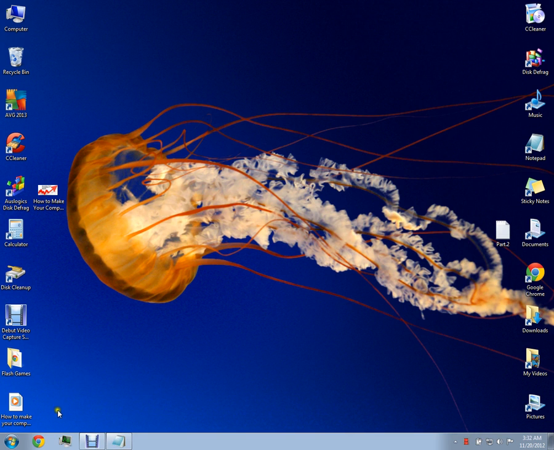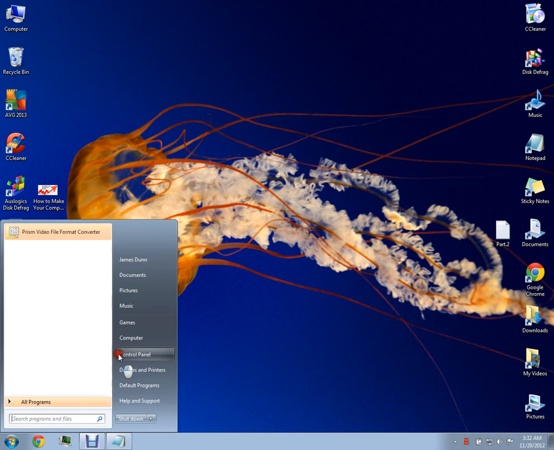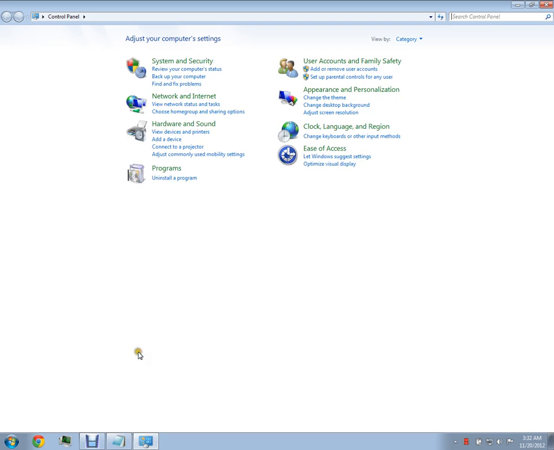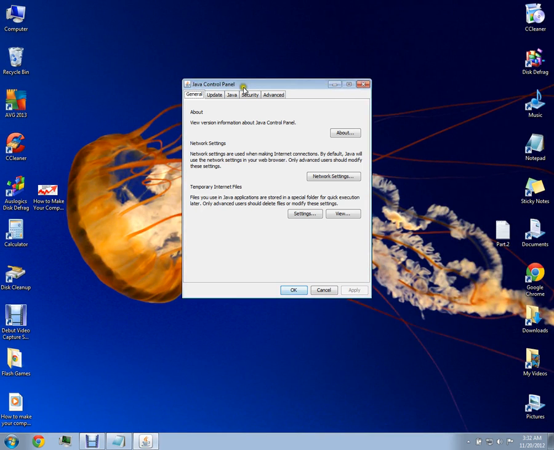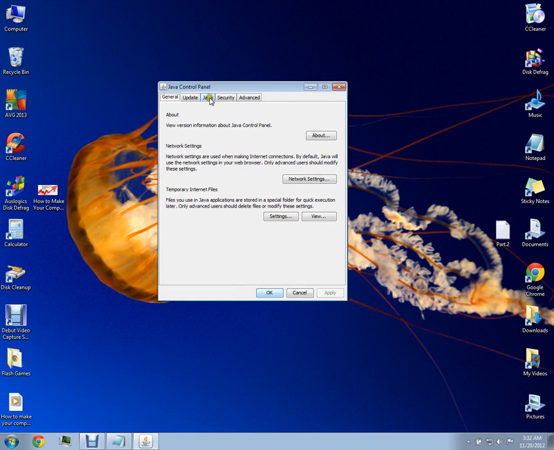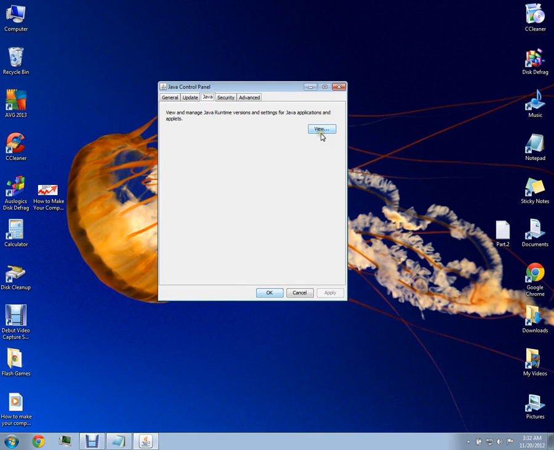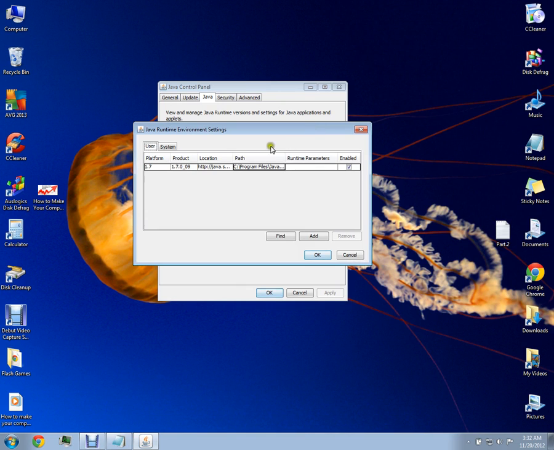So first, you're going to want to start, control panel, click on programs. Now click here on Java, and a screen should pop up in a second. And what you want to do is go over to Java, and right here, click View.